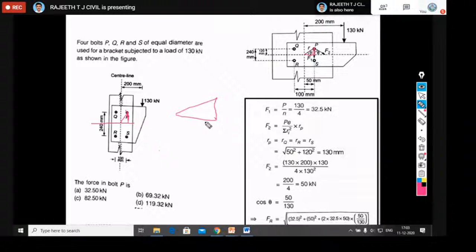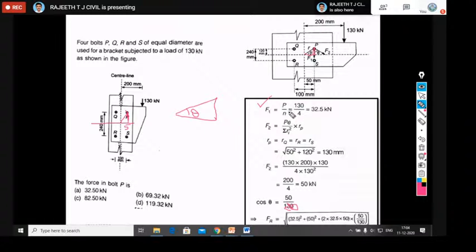That is your opposite side. Adjacent side here is how much? 50. This is not 130, this is actually 120. Okay, correct. So now you calculate theta for that. Then you go for calculation of F1 and F2.